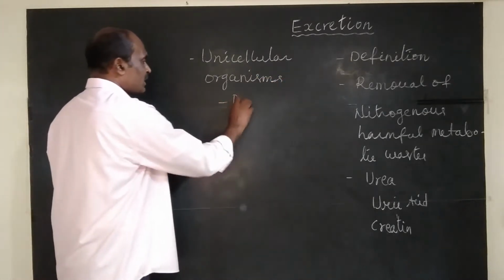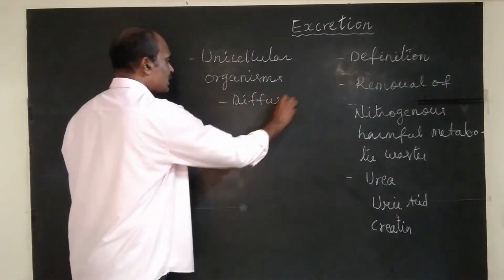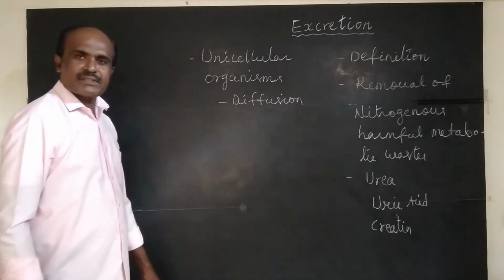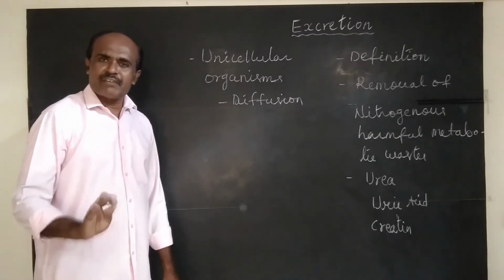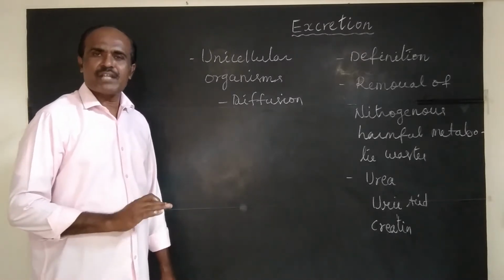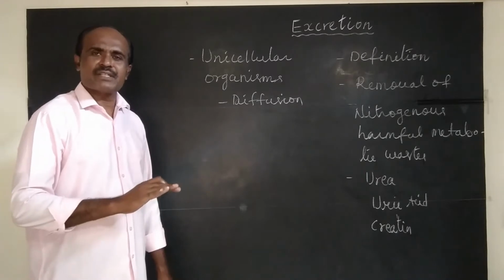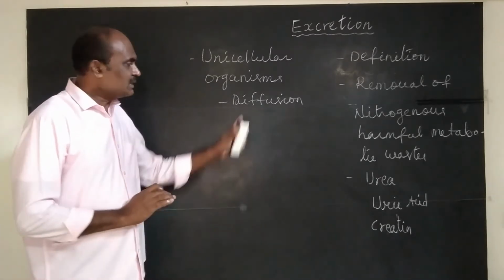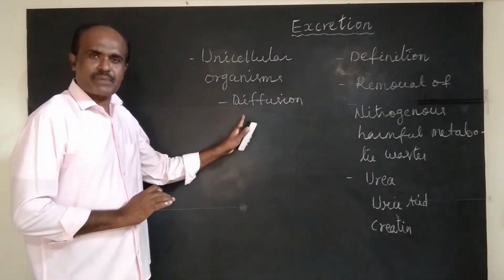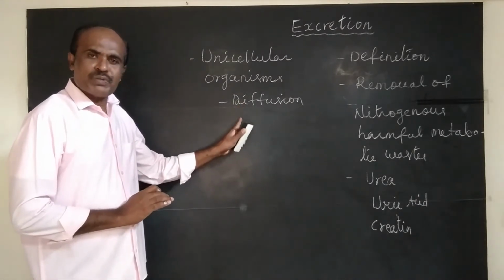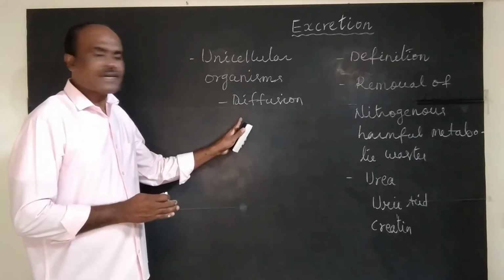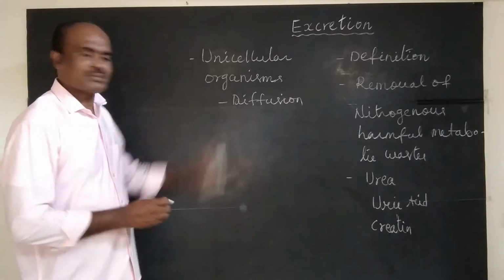Diffusion is a process in which movement of molecules from higher concentration to lower concentration happens. So this is the simplest process through which excretory materials are sent out from the body in unicellular organisms.